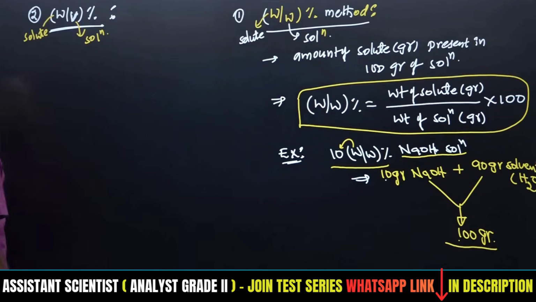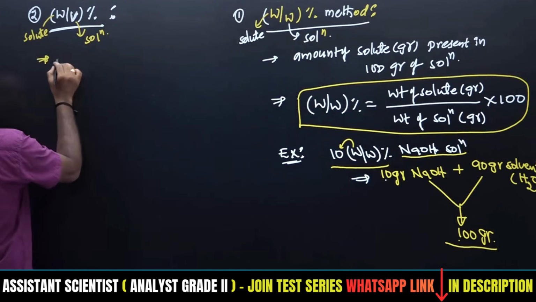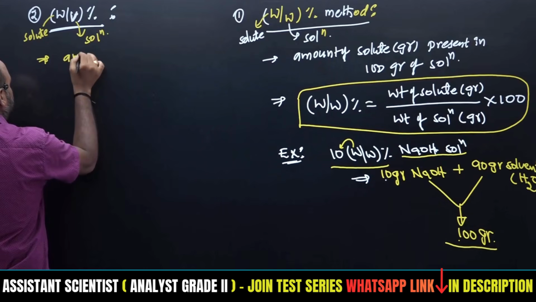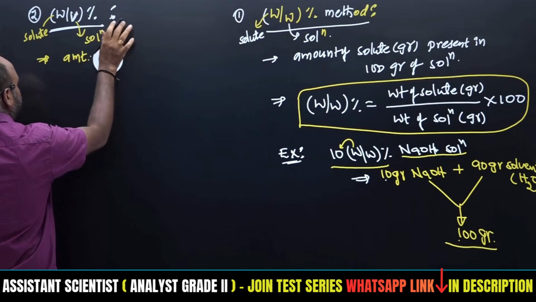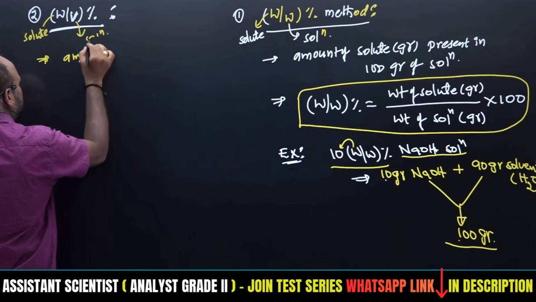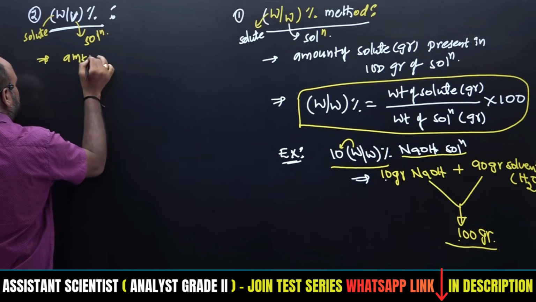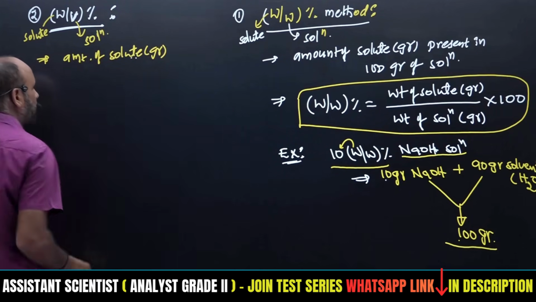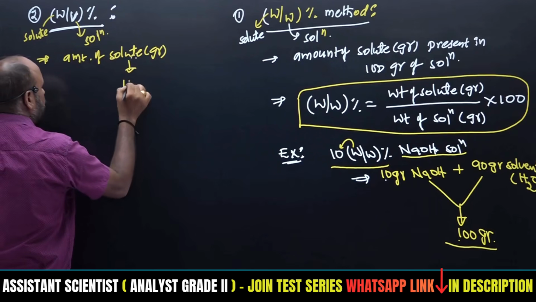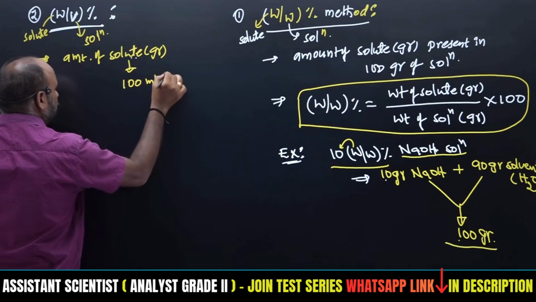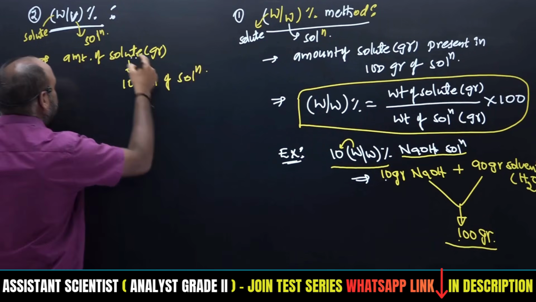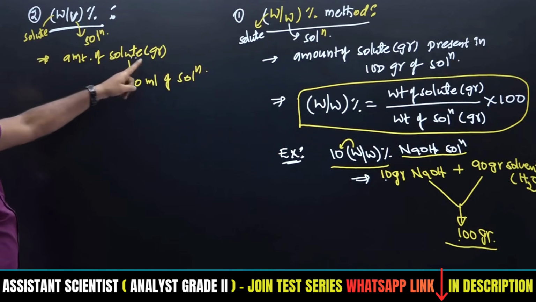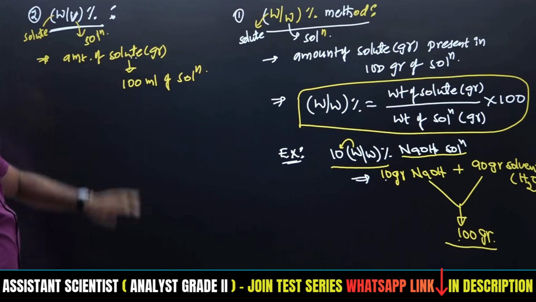How do we define it? The amount of solute, in grams, present in or dissolved in 100 ml of solution, because that solution will be expressed in terms of volume only.